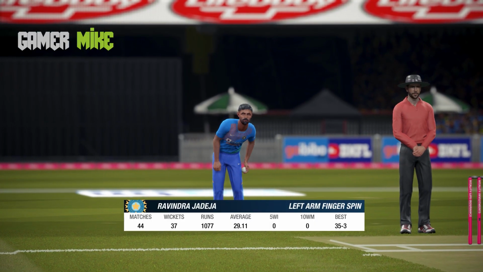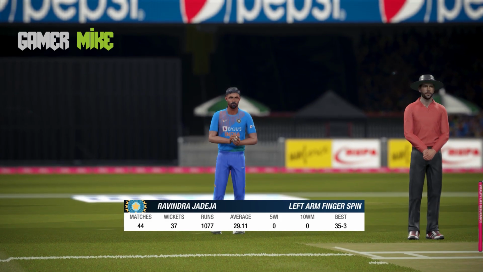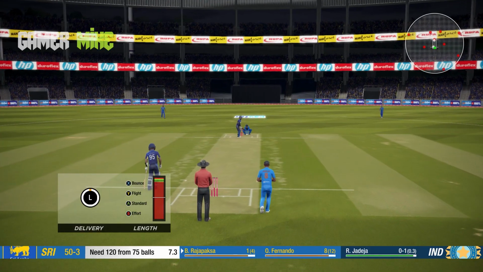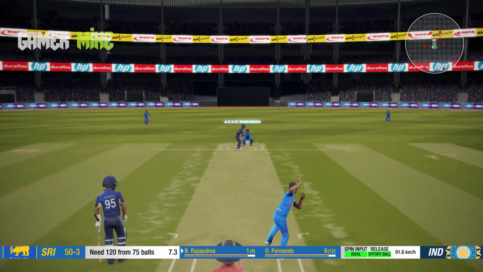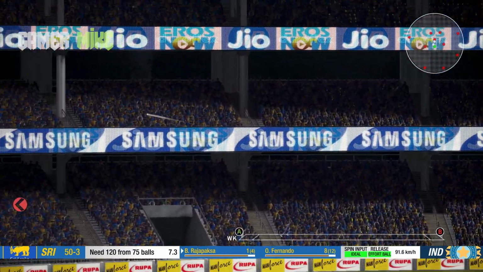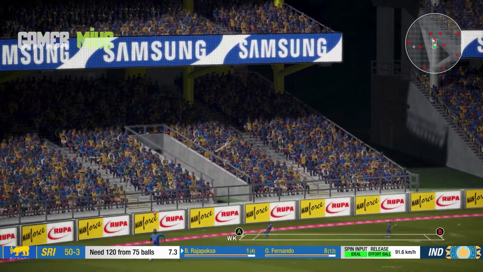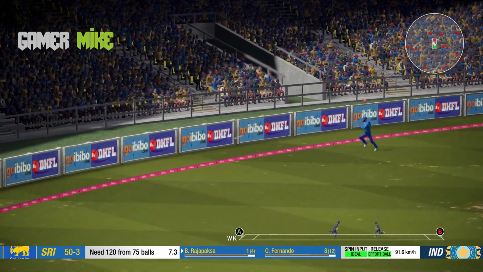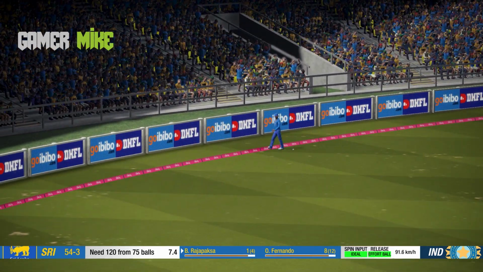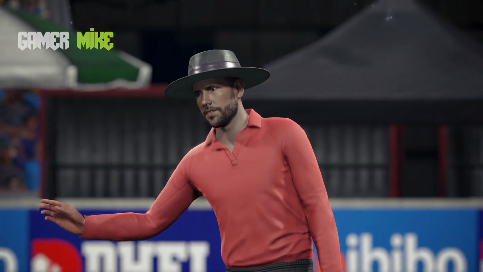Another change in the bowling by the skipper, Ravindra Jadeja into the attack, and Sri Lanka need 120 from 75 balls, but Ravindra Jadeja pitches it up. That will make it easier, I guess. They need more of them, and that's a boundary for Rajapaksa.